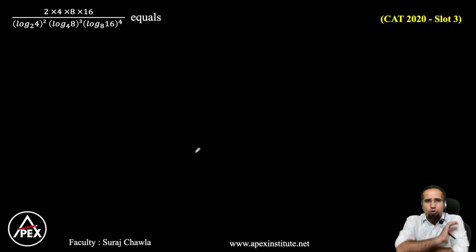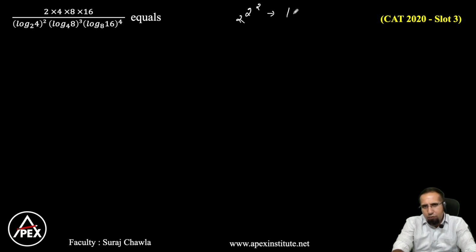Now, what comes to your mind when you see this question? The numerator is not a problem at all. You have a 2 into 4 into 8 into 16. But if I look at my denominators, I have 4 and a base 2. So 4 and a base 2. Can I write 4 as 2 square and a base 2 will be 2? That means I can convert this in the form of log a to the base a, and that is always equal to 1.